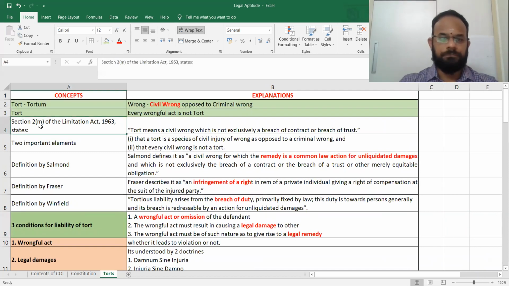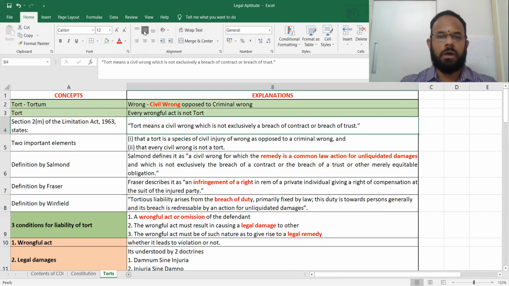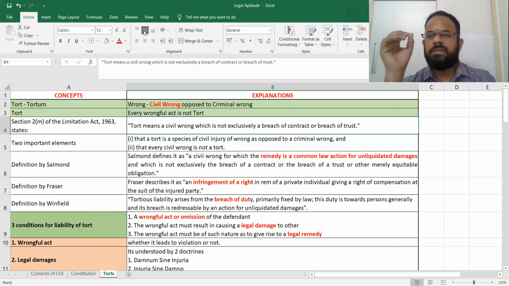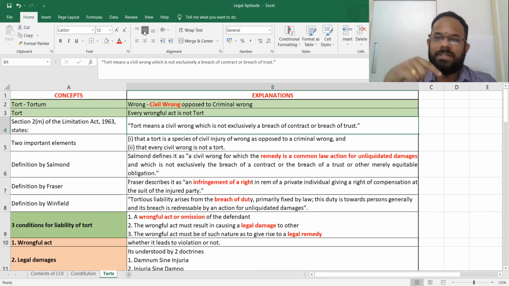Next, definitions for tort. There are some 3-4 definitions. The Limitation Act 1963. What is this Limitation Act? Within what time you should complete, how you should do, and all they will say. The beauty is you will also study the Limitation Act in the jurisprudence paper, CS Executive. Connect this and keep it. Section 2(m) of the Limitation Act says: tort means a civil wrong which is not exclusively a breach of contract or breach of trust.